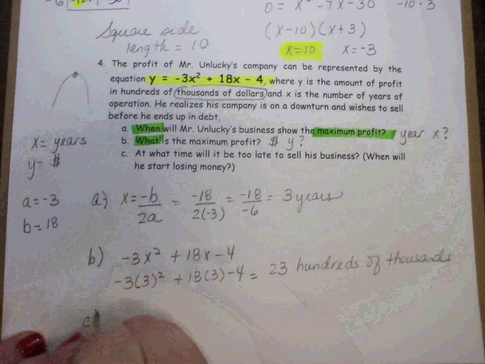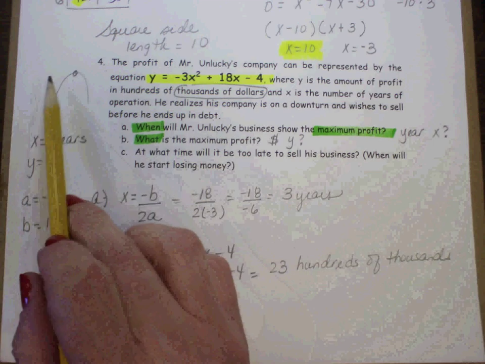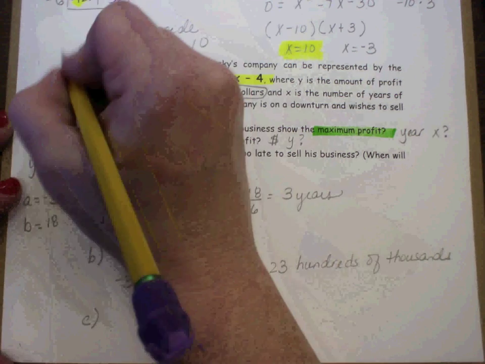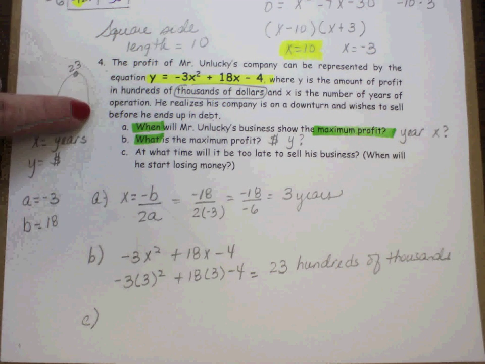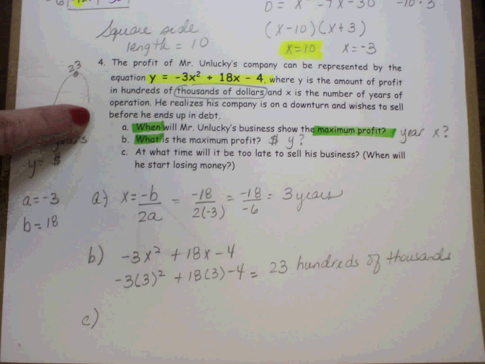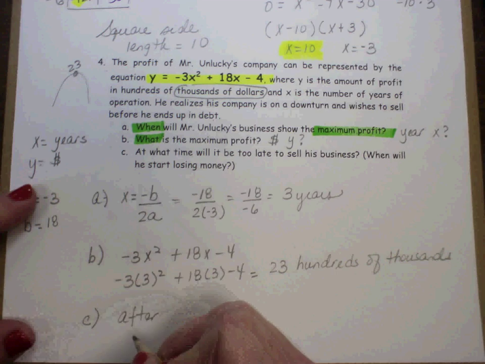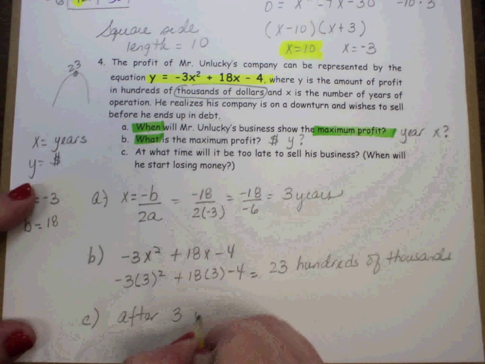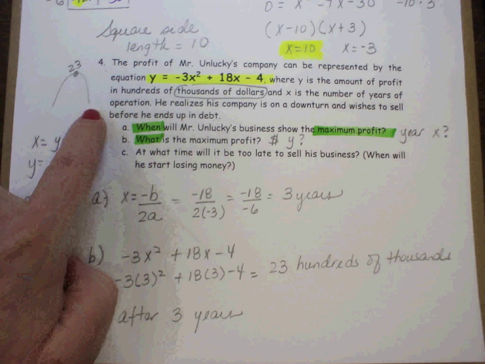And letter C. At what time will it be too late to sell his business? Well, after it reaches its maximum, that's at 23 thousand, then it starts going down, which means your profit starts depleting. So after 3 years, you need to sell. You definitely don't want it to hit rock bottom, and definitely after that it would be your negatives.